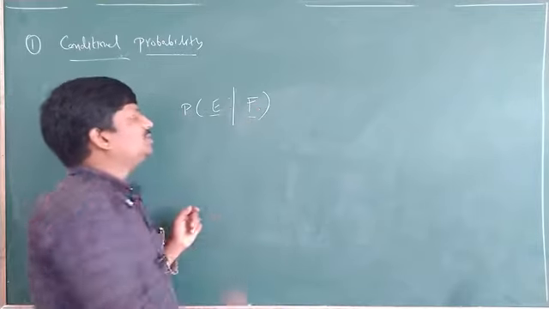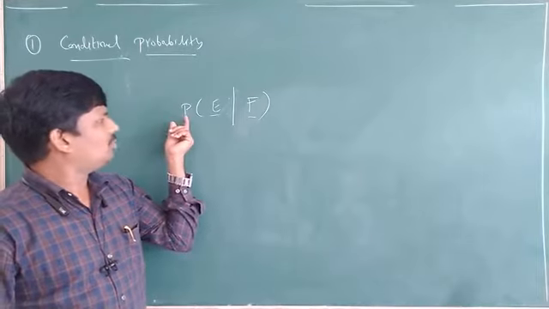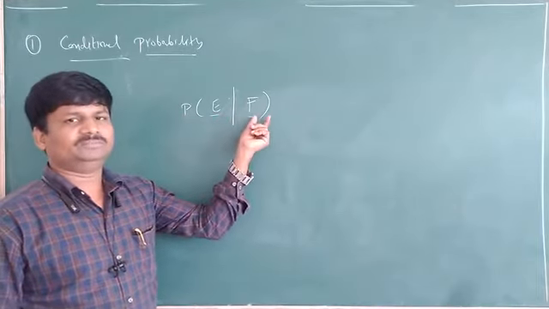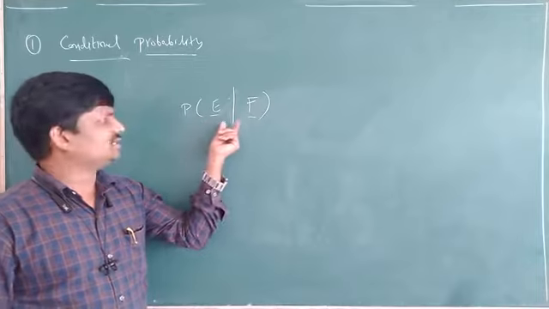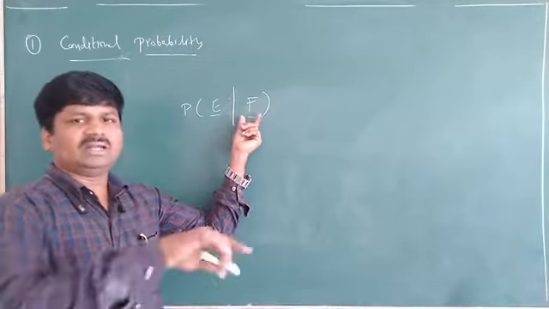This is denoted by the conditional probability: probability of E given that F. F is the event already given.